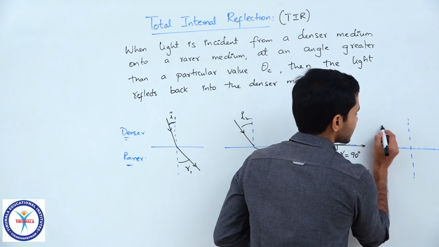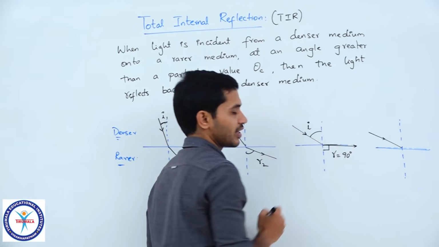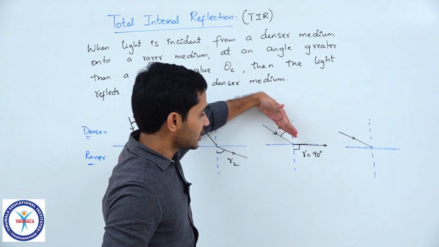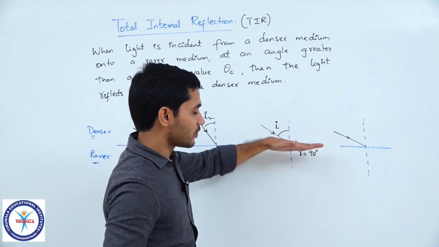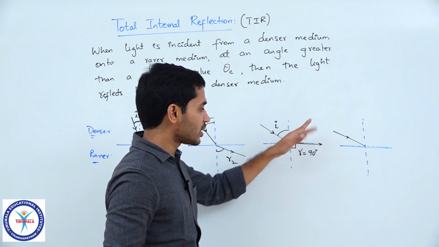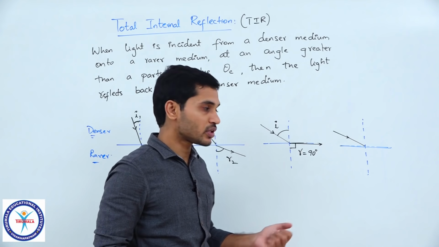Now, I have increased the angle to greater than this I value. Clear? Now, in such a scenario, what will happen? If I further increase the value of I from here, the refracted ray should move further away, but moving further away basically means not entering this medium at all. Do you understand what I am saying?